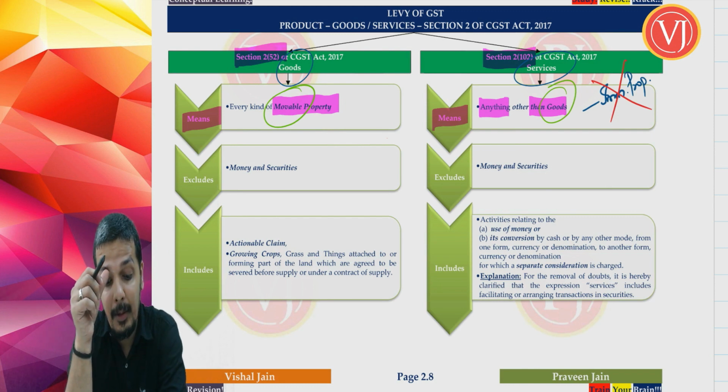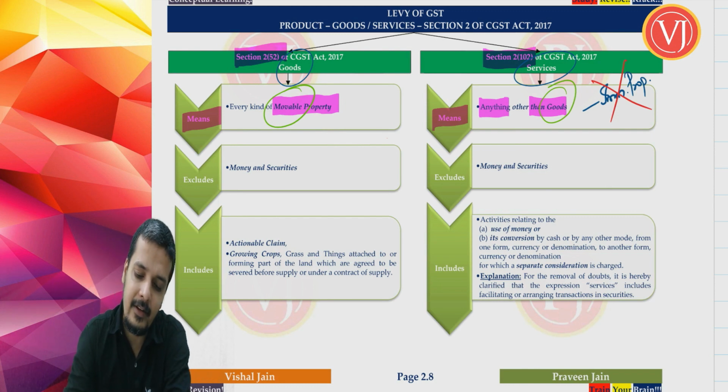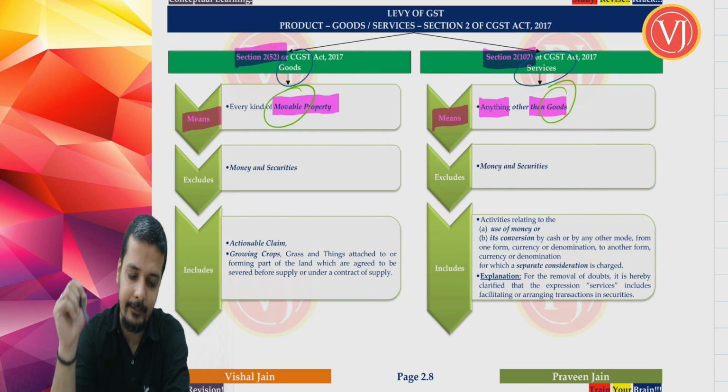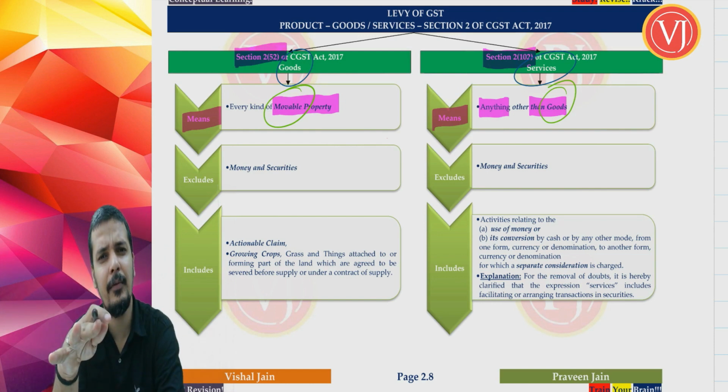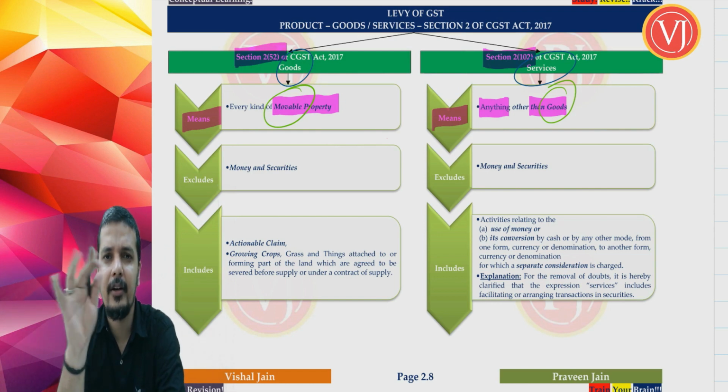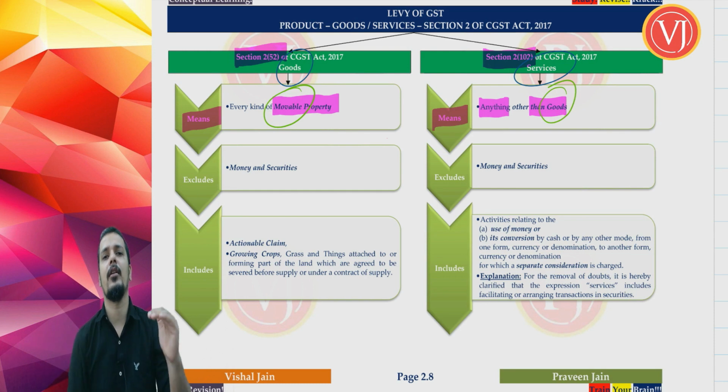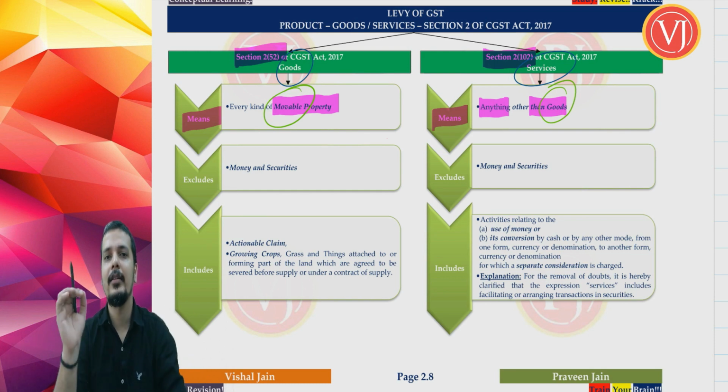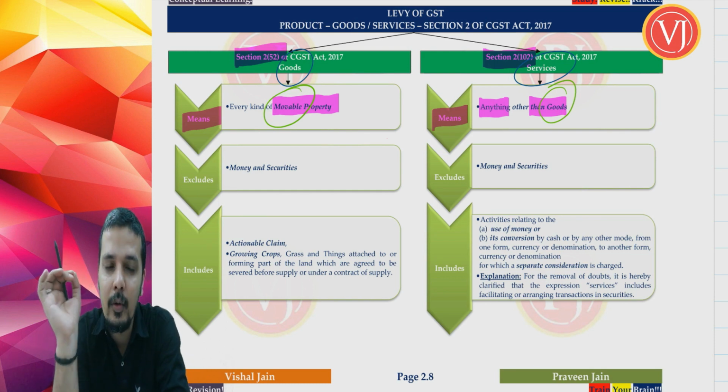Now coming back to the discussion, this is the general understanding of the meaning of goods and services. So the normal meaning of goods and services we are done with. We are clear with the normal understanding: goods, one word, movable. Services, one word, other than goods.